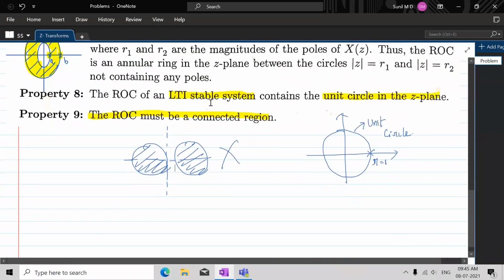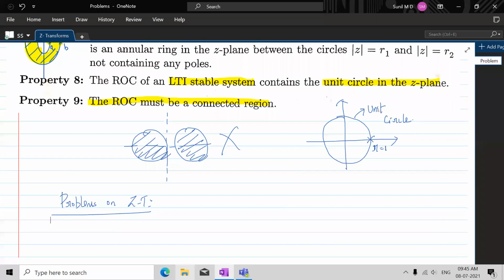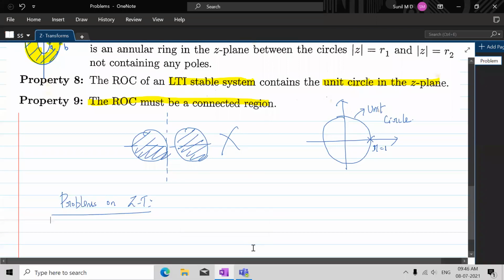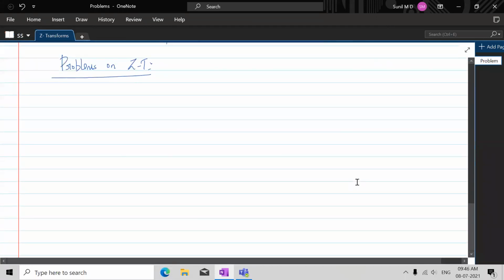Fine. So with this, let's move on with some problems. Problems on Z transform. We are studying Z transforms only. But till now, we were interested in looking at the region of convergence and the properties of region of convergence. And here, problems on Z transforms.